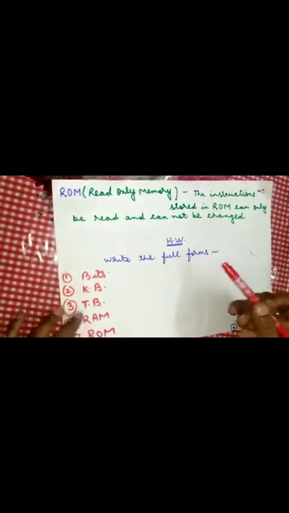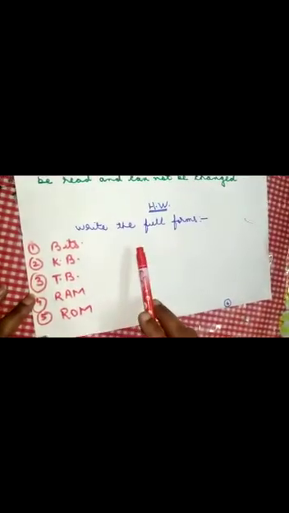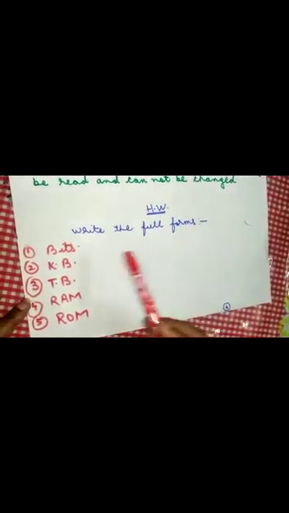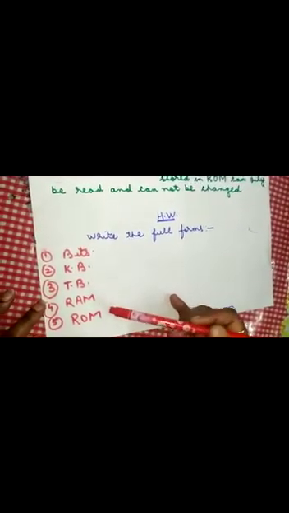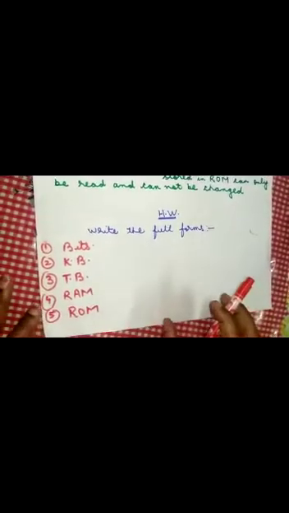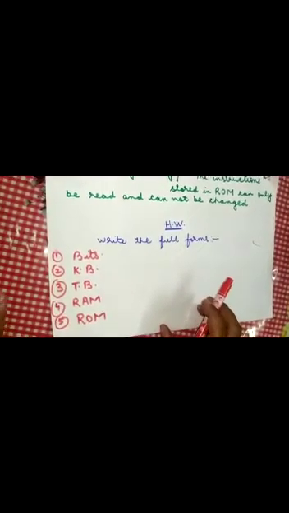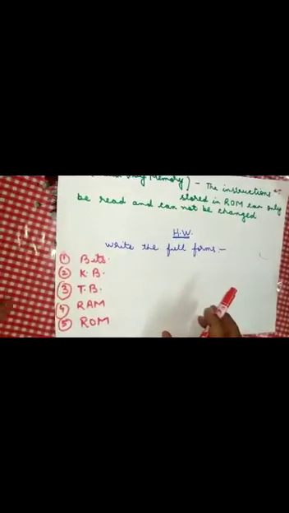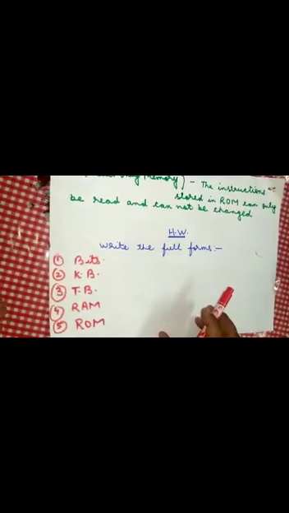Now children, it is homework time. You have to write the full forms: bits, KB, TB, RAM and ROM. Everything you will get in my note. Children, it's my request, whatever notes I have given today, write down in any rough copy. Yes children, in my next video I will tell you all the full forms which I have given today.